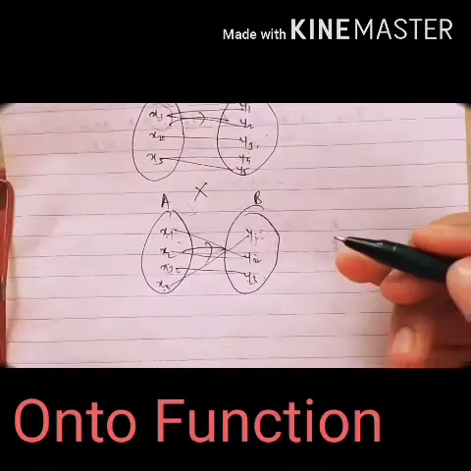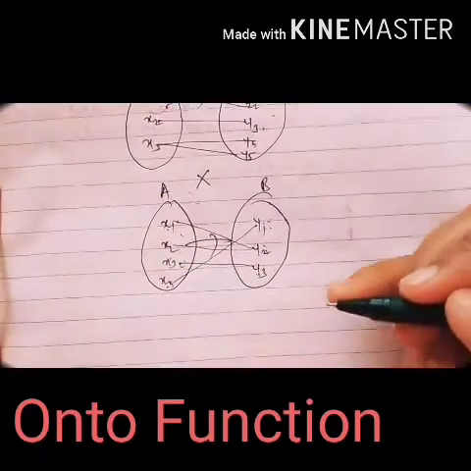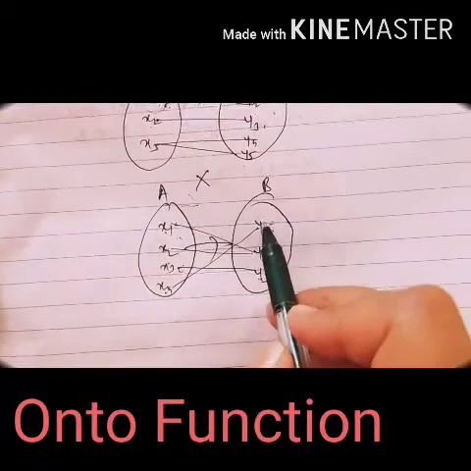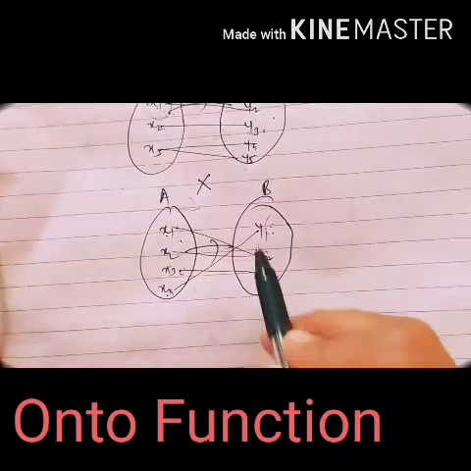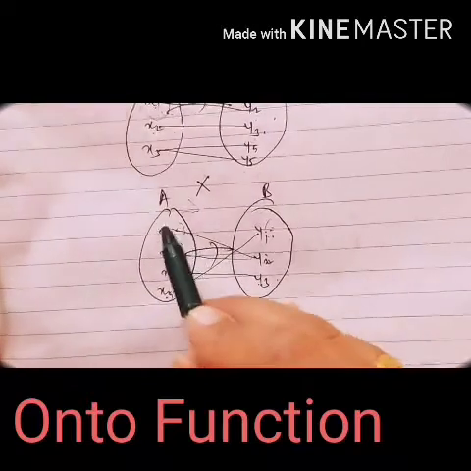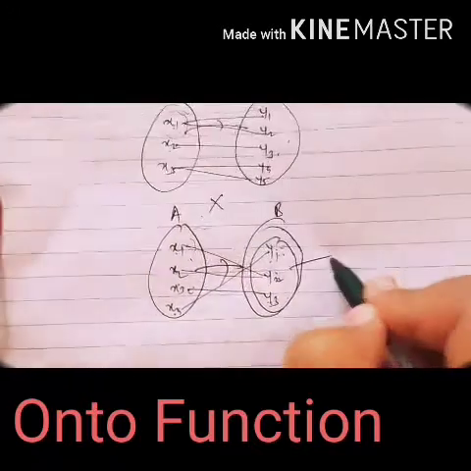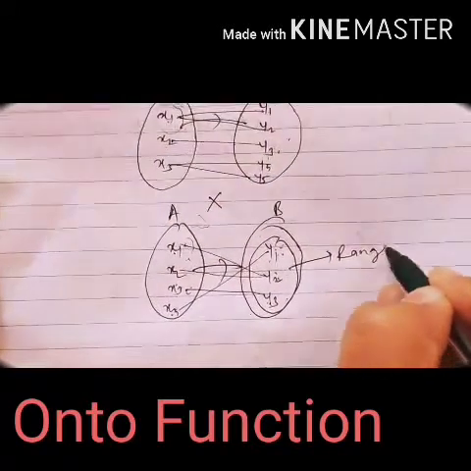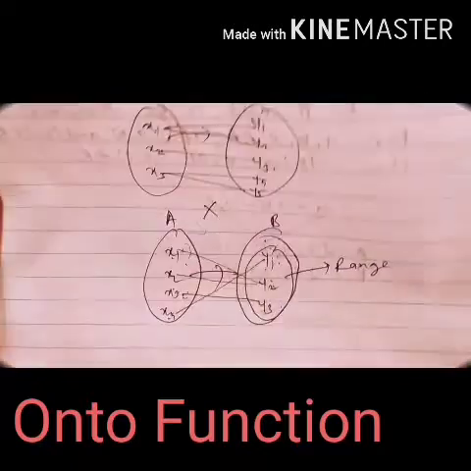Means, students, we have studied range and image set. Okay. So if all the elements are images of elements from the domain set, then we consider this set as the range set. But leaving the range set, there is no element in the codomain set.